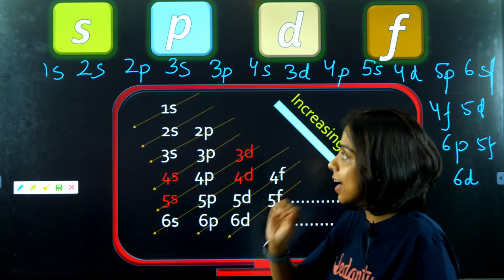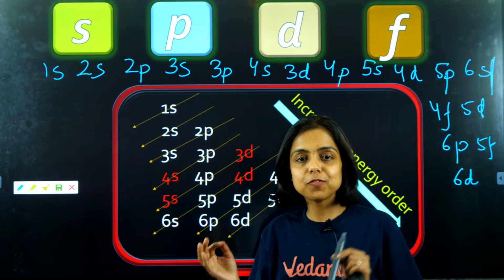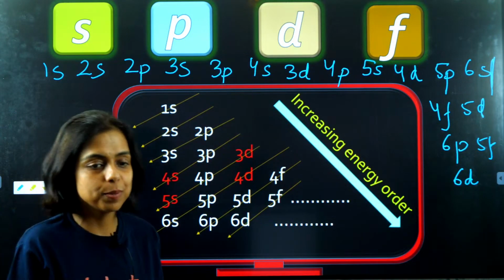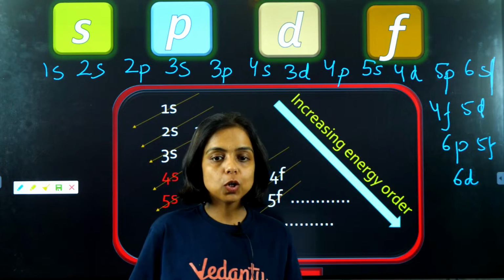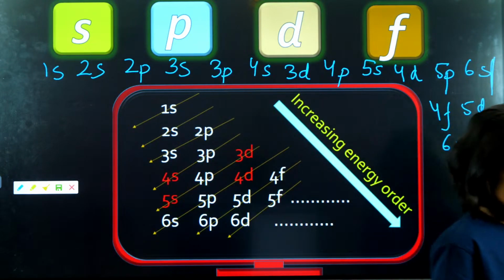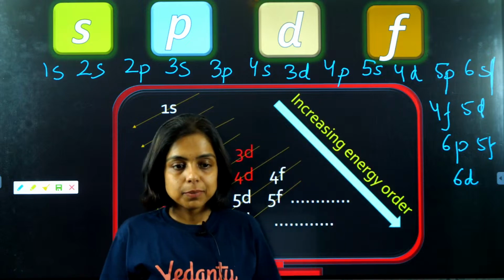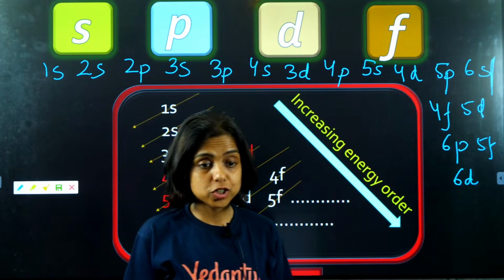So guys, 1s, 2s, 2p, learn it. 1s, 2s, 2p, 3s, 3p, 4s, 3d, 4p, 5s, 4d, 5p, 6s. Right, guys, got it? I'm giving you time quickly. If you can remember, learn the configuration, guys. 1s, 2s, 2p, 3s. Because this is what we require to fill the electrons and write the configuration. Guys, learnt?